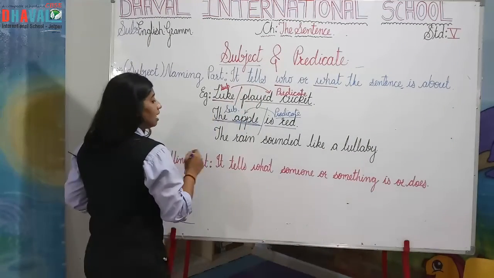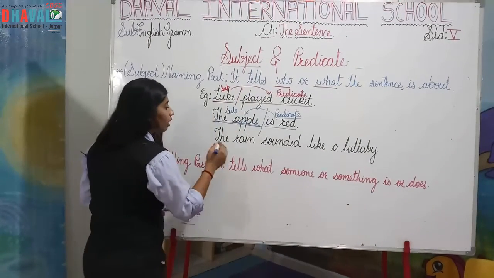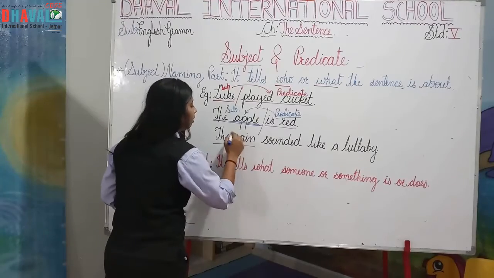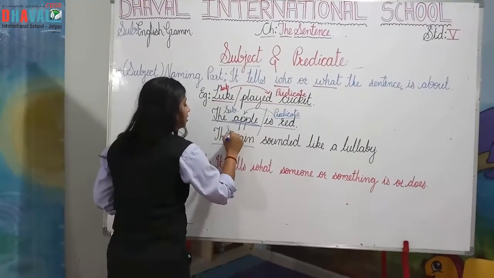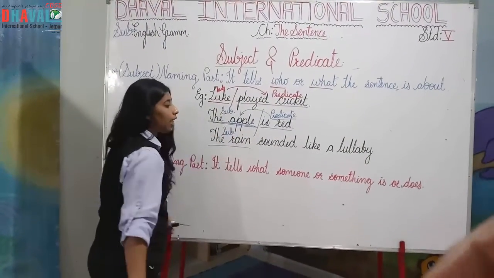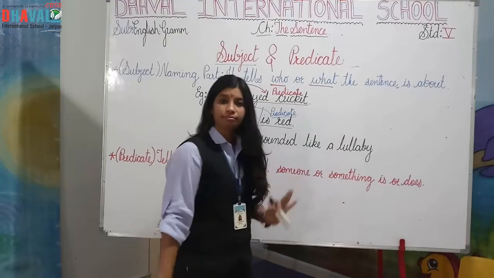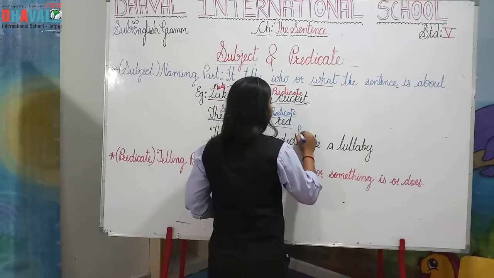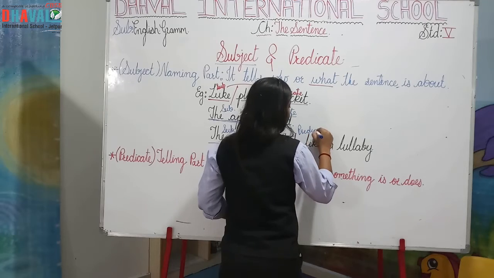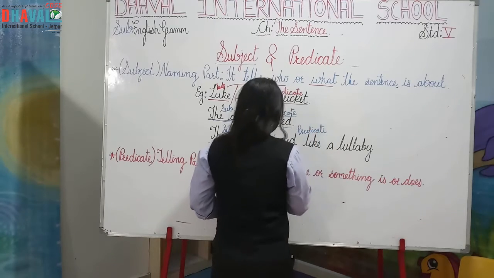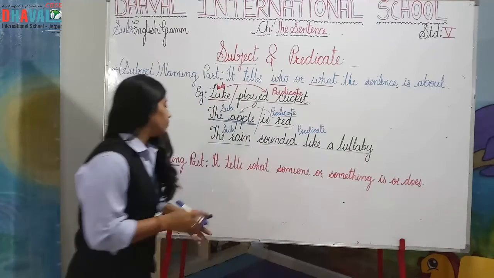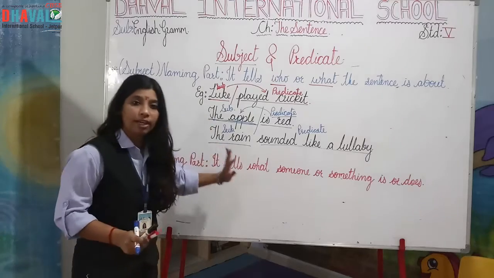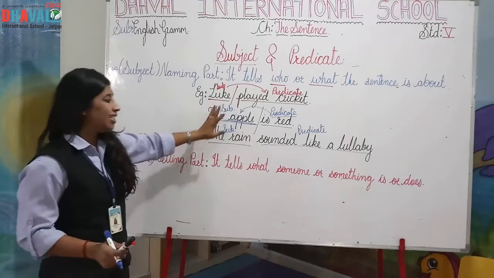So here our subject, our noun. What is the noun here? The rain. This is our subject. Okay. The rest of the words are called the predicate. Okay. Understood? So this is known as subject and predicate.